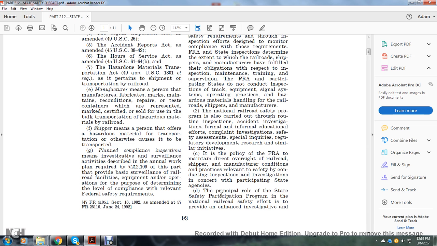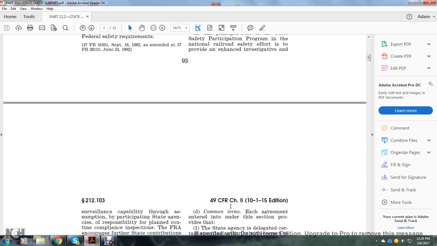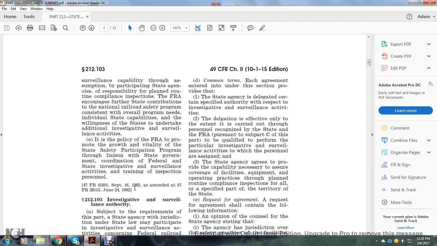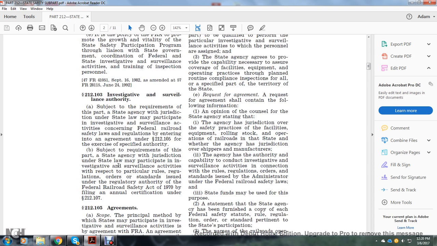The principal role of the state safety participation program in national railroad safety efforts is to provide enhanced investigation and surveillance capability through participating state agencies assuming responsibility for the planned routine compliance inspection. The Federal Railroad Administration welcomes the state contribution to the National Railroad Safety Program, consistent with overall program needs, individual state capabilities, and the willingness of the state to undertake additional investigation and surveillance activities. It is the policy of the Federal Railroad Administration to promote the growth and vitality of the state safety participation program through liaison with state governments, coordinated federal and state investigative and surveillance activities, and training of inspection personnel.